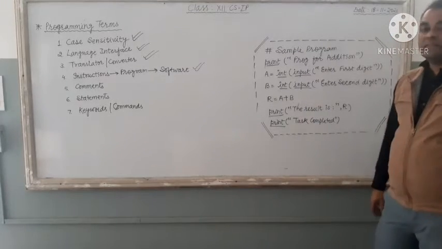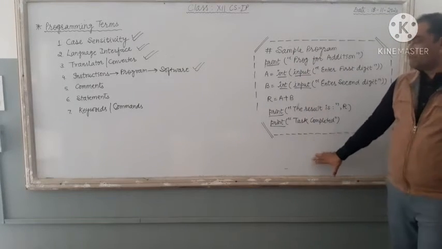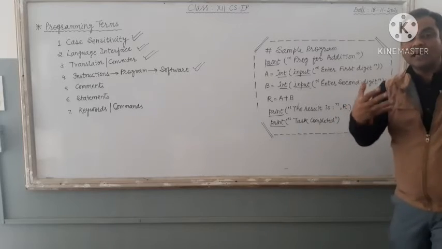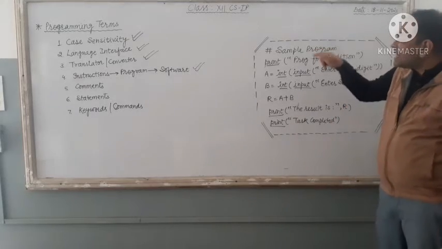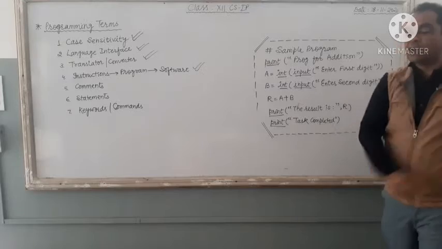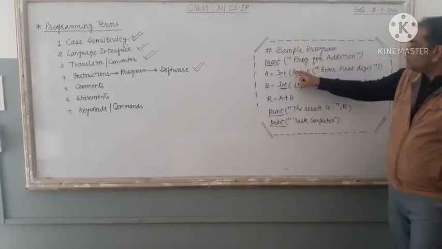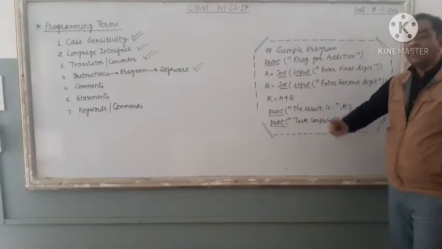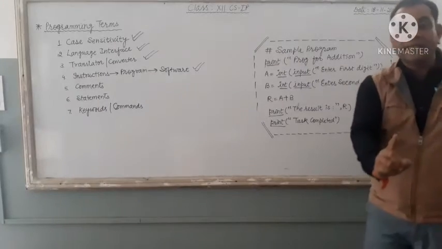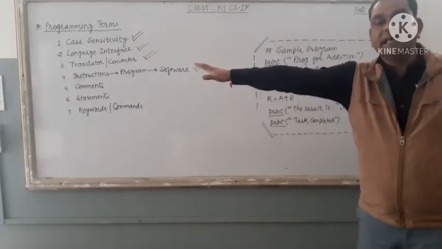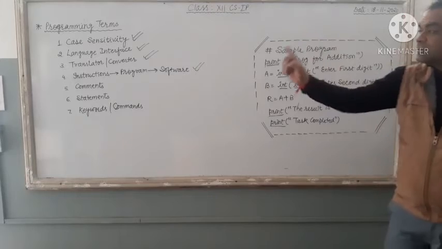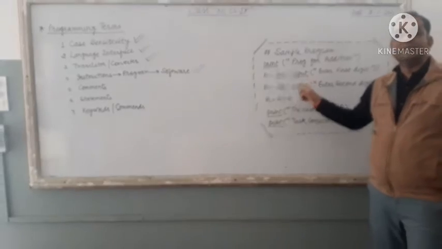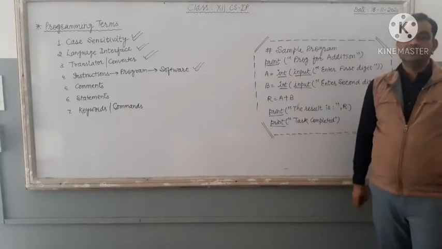If you see the sample program, how many instructions are there? Each and every line is known as an instruction. So how many lines are there? 1, 2, 3, 4, 5, 6, 7. Technically we can say 7 instructions are written in this particular program.